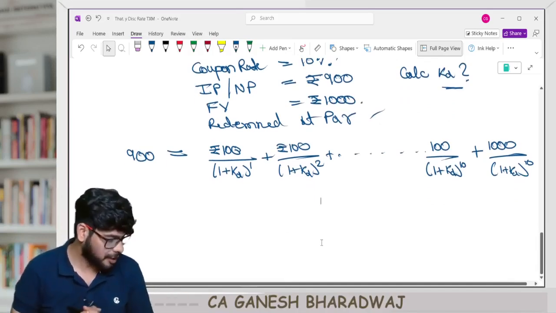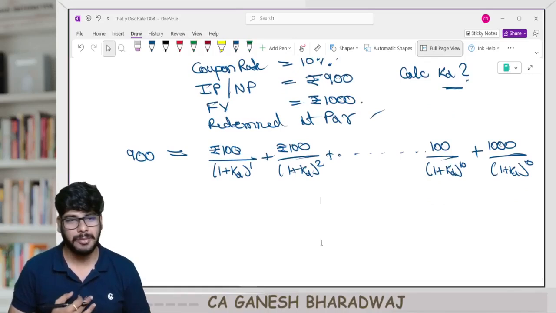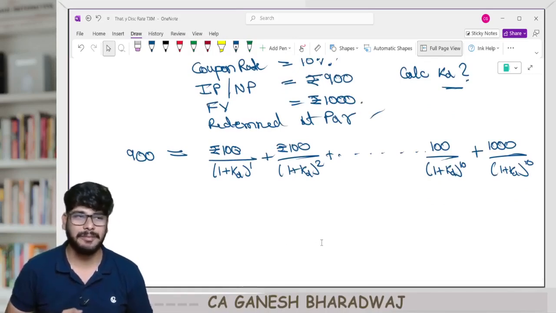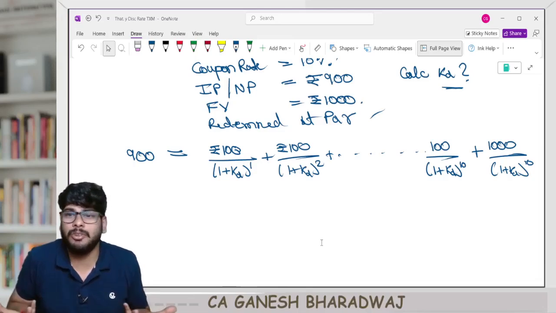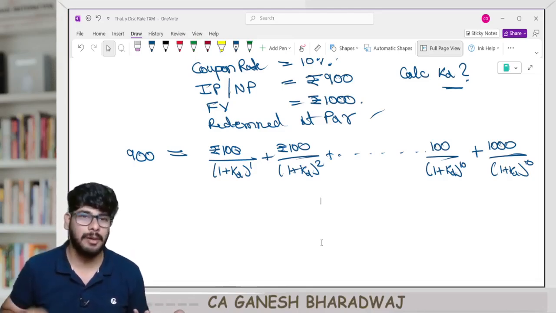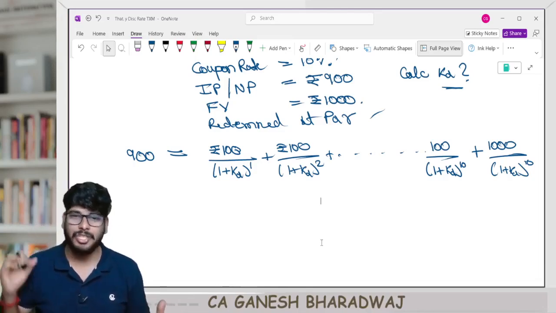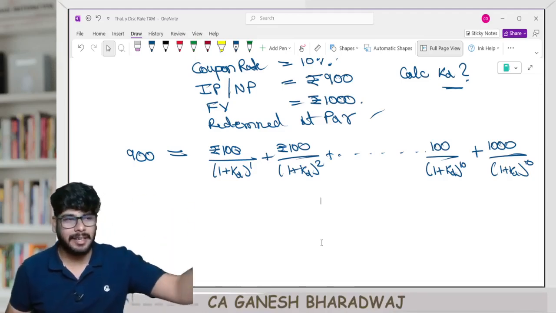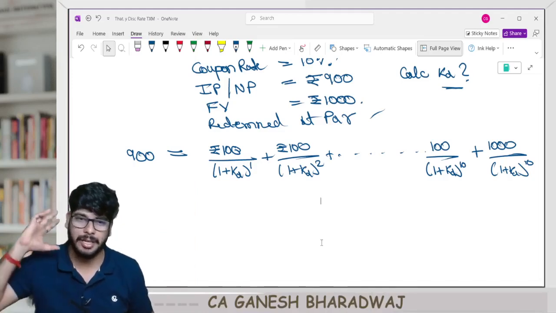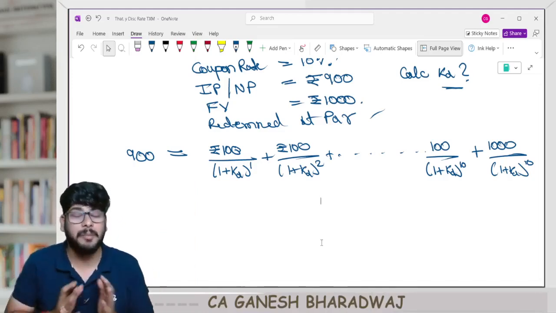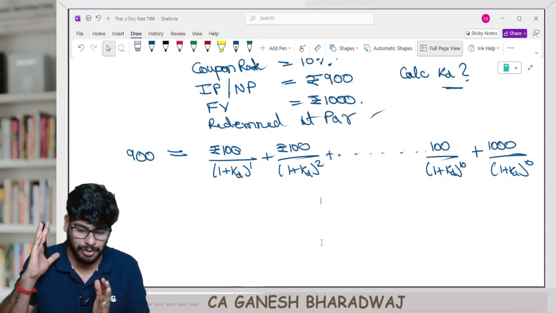Guys, correct? How do you compute the KD? Is there a formula to compute this? Do you have a formula to compute IRR? You don't have a formula to compute IRR. So what do you do? Trial and error. So one trial, take your KD to be equal to 10% or something, right? The trials will be given generally in the question. Calculate the NPV. Pray God that you should get equal to 0, right?